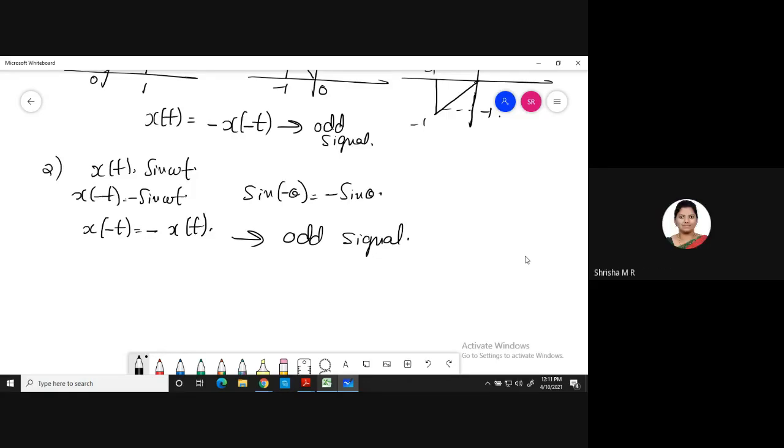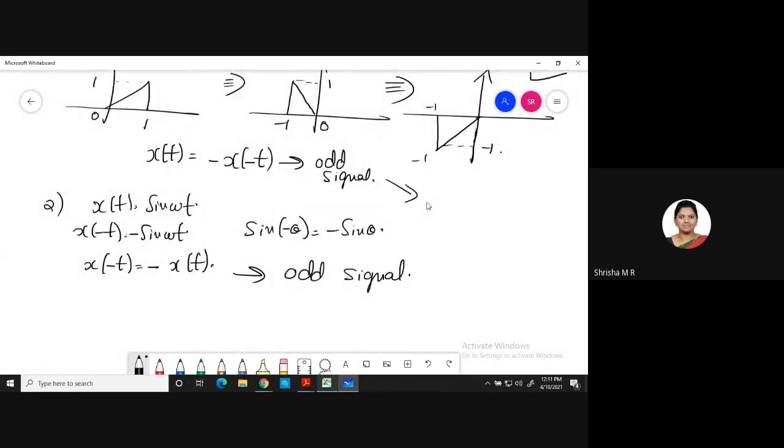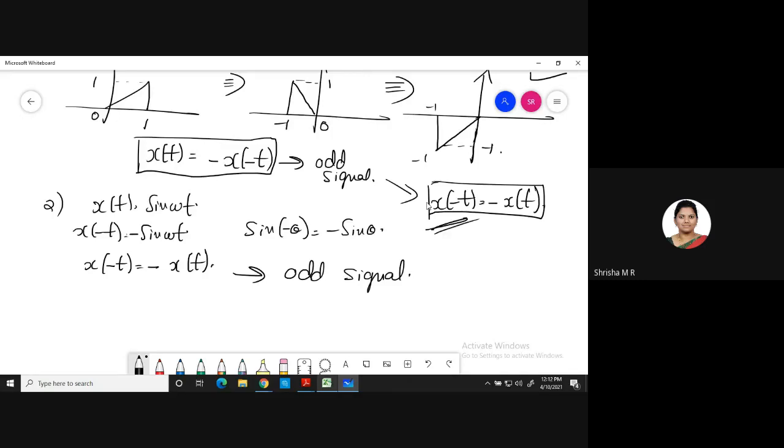Excuse me, ma'am. Ma'am, above we have written that x of t is equal to minus x of minus t, right? Yeah, this equation also holds good, and even this also holds good. Both are the same. One more equation, but this is an equation for odd. We can also represent an odd signal like this. So clear, everyone, what is an even signal and what is an odd signal?